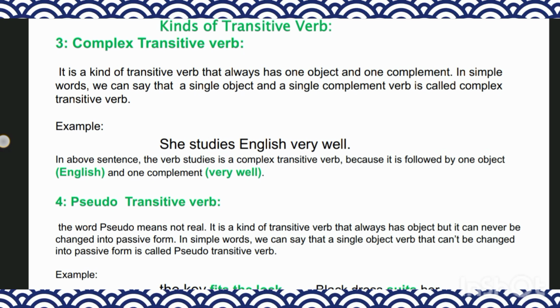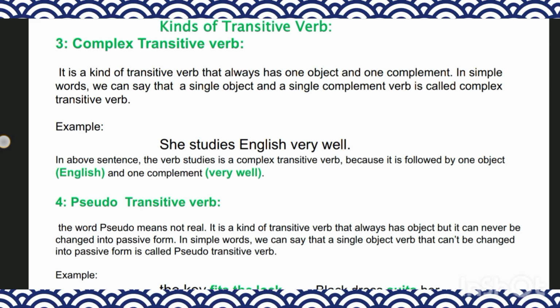And pseudo transitive verb. The word pseudo means not real. It is a kind of transitive verb that always has an object, but it can never be changed into passive form.